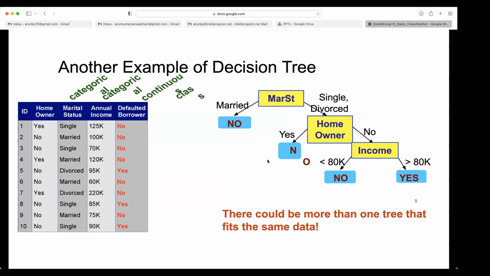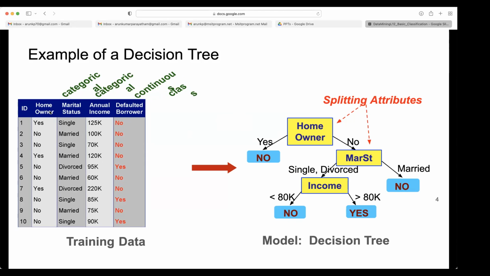So you don't need to divide that further, because whenever homeowner is yes, they are automatically not a default borrower. Directly we can say if homeowner equals yes, the default borrower class is no. Then what about when homeowner is no? Can we say all belong to the same class? No, the 5th row has yes.